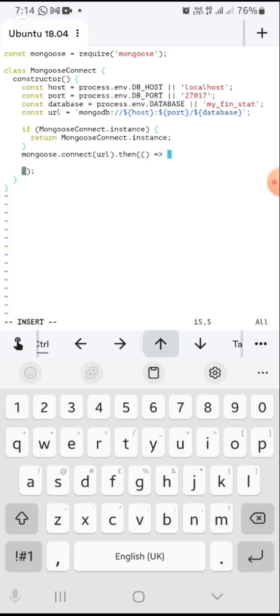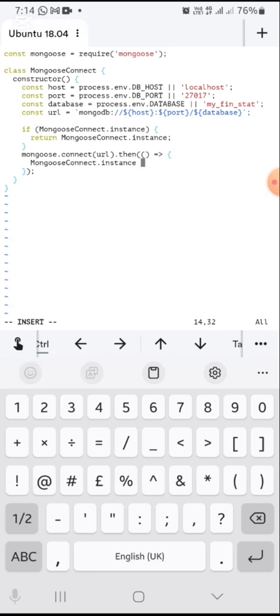Just do this: Mongoose connect dot instance equals this, meaning when an instance is created with this class, save that instance in an instance property of the class.